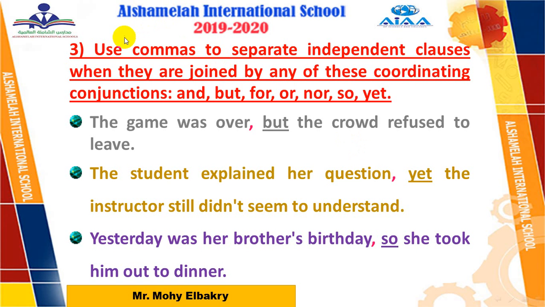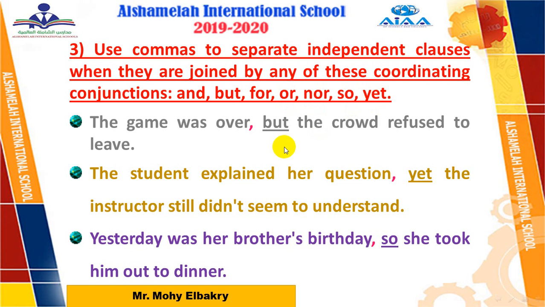Use commas to separate independent clauses when they are joined by any of these coordinating conjunctions. We have 7 coordinating conjunctions. What are they? And, but, for, or, nor, so, yet.